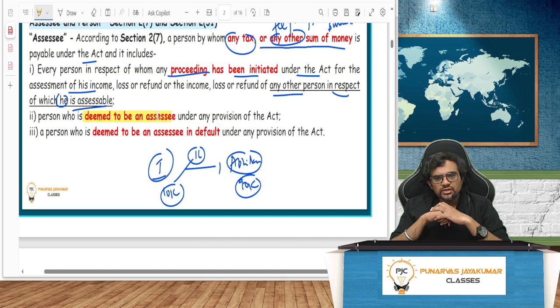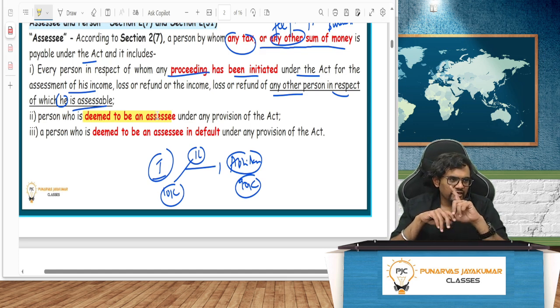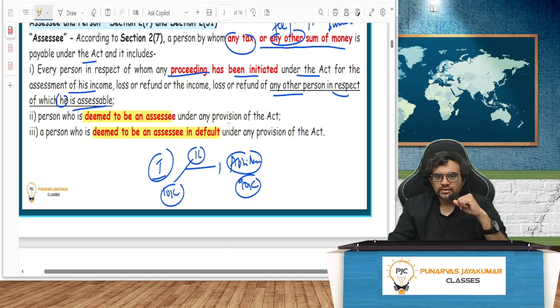Actually, the assessee is Abhilash. But who is deemed to be an assessee? Me. It's like Abhilash is paying that 10,000 rupees through me. If I have to deduct and pay, let's say I have deducted but not paid, next one: I am deemed to be an assessee in default. Actually, the person who is in default is Abhilash, not me.